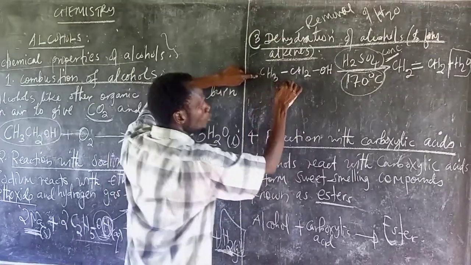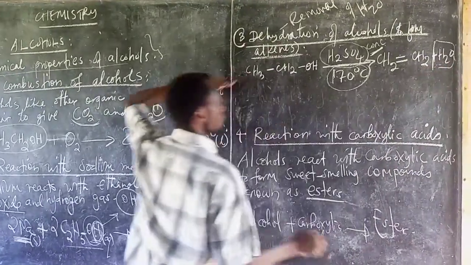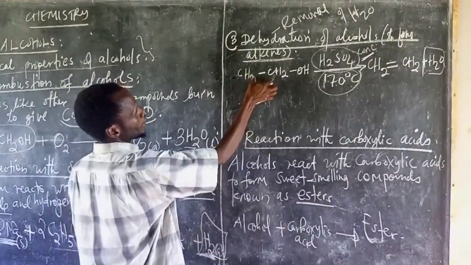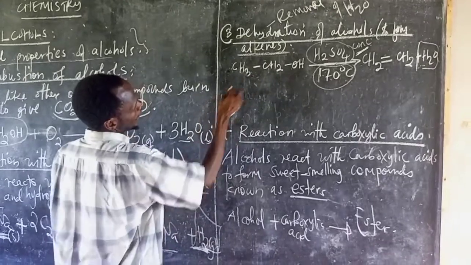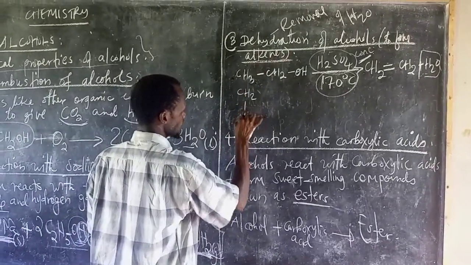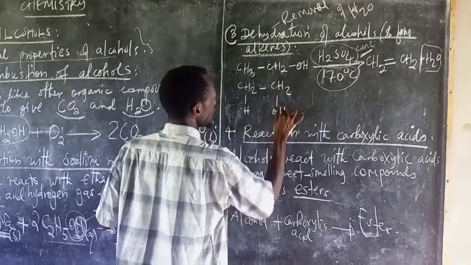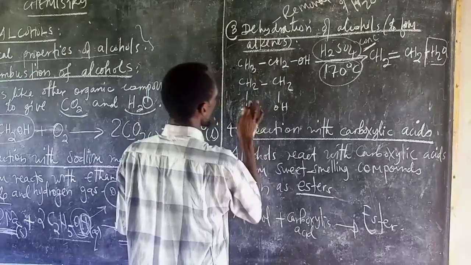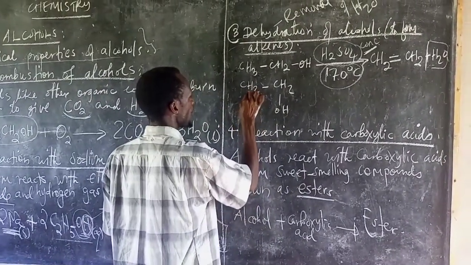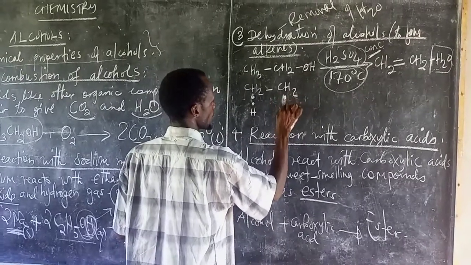This is ethanol producing ethene and water as a byproduct, when we are just removing water from alcohol. For example, when you look at this one, this is C2, this is the H. Now this is the C2, then this is the OH. This bond is made up of 2 electrons, and this one bond is also made up of 2 electrons.